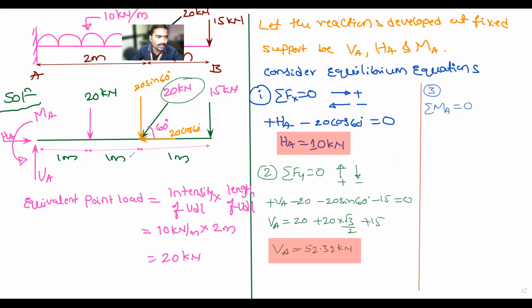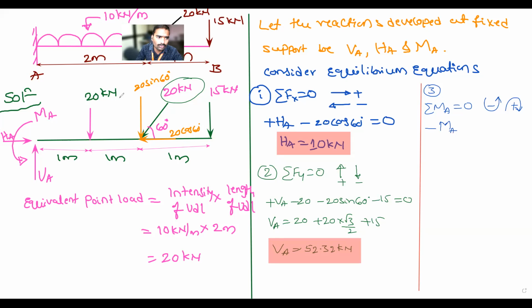Okay. So H and V are passing through the point A. Are they producing any moment? No. But there is a moment MA. This moment about A is rotating clockwise or anti-clockwise? Anti-clockwise. Plus or minus? Minus. So anti-clockwise is minus and clockwise is positive. So minus MA.